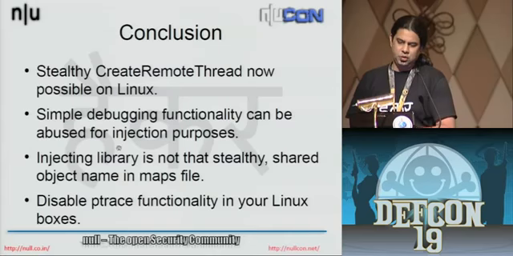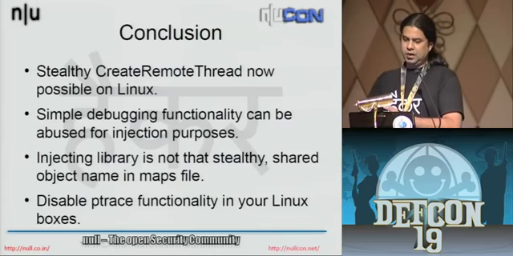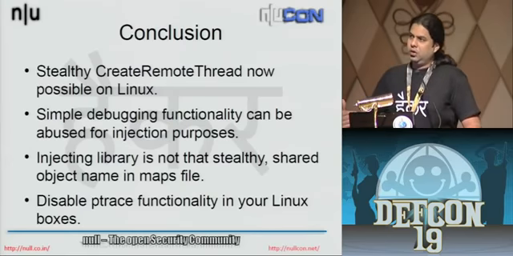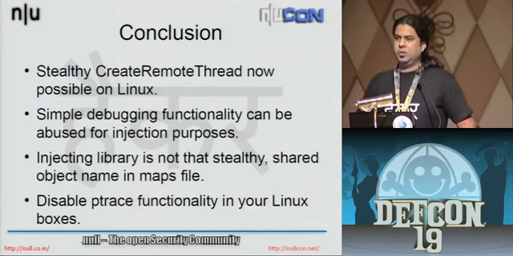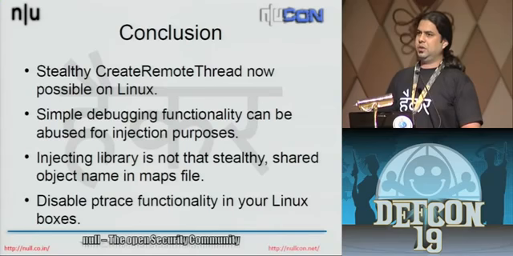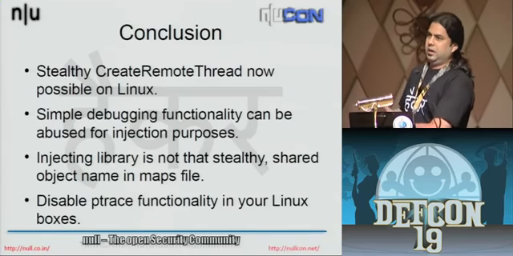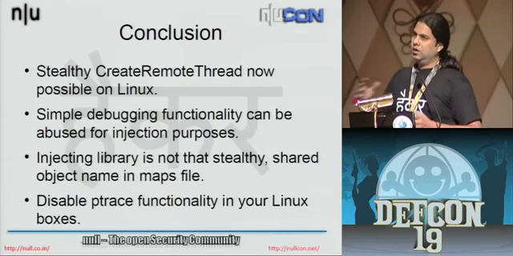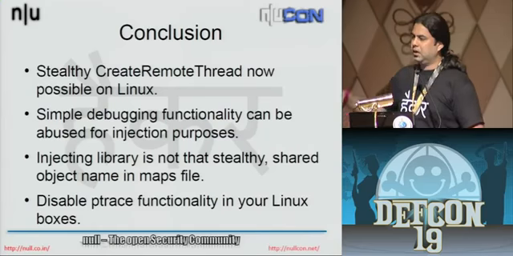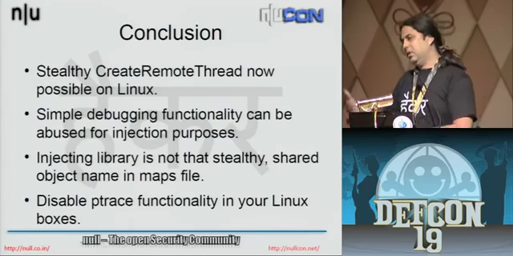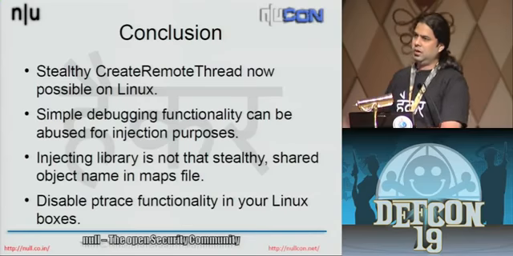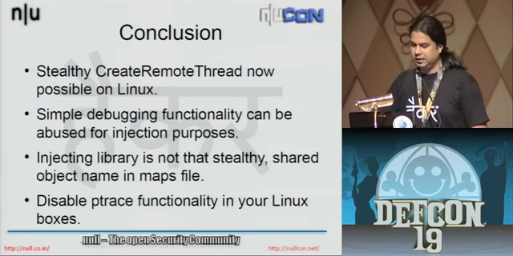All right. So the conclusion is, now you can actually do stealthy create remote thread in Linux. On top of what Windows provides, Windows does not give you the option of just passing in your payload and it'll do the rest. But in this case, you just need to pass the payload. For Windows, you need to first create memory inside the remote process. You need to use two or three lines of code before actually trying to execute something.